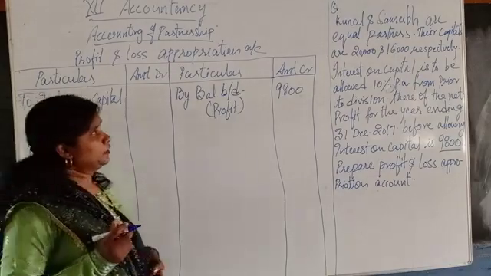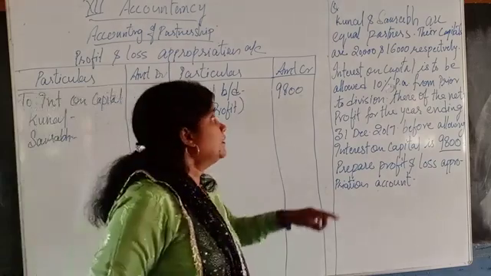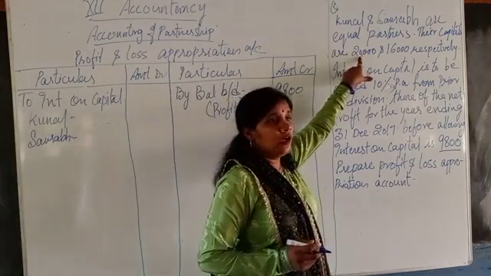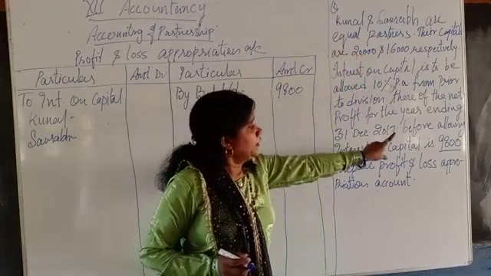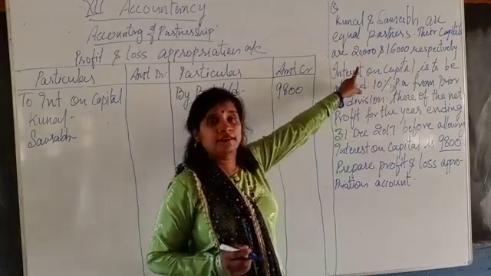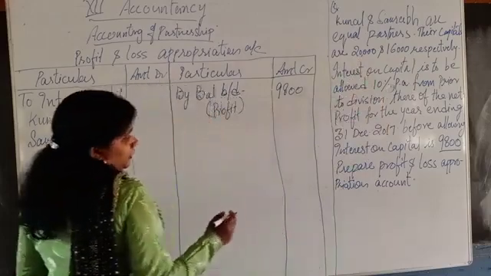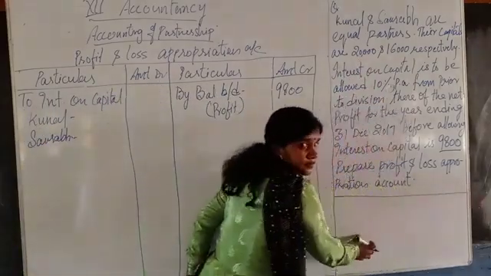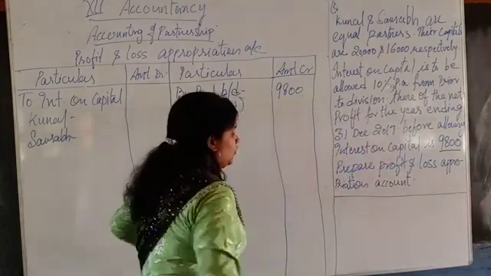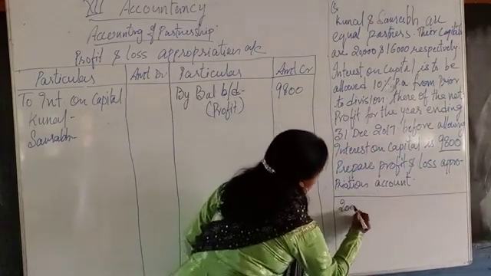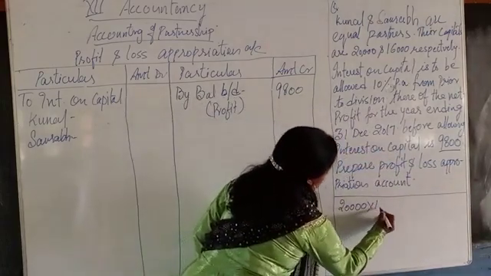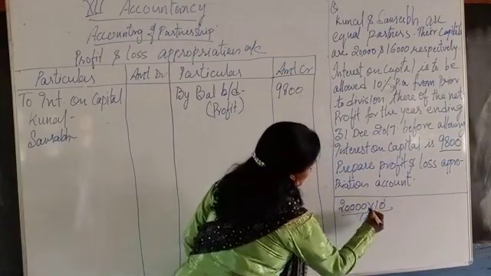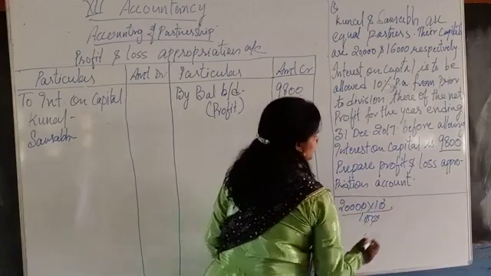Now tell me, the capital of partner Kunal is 20,000, and you will calculate 10% of 20,000. I am going to calculate it here on the rough side. 20,000 into 10 upon 100 is 2,000.